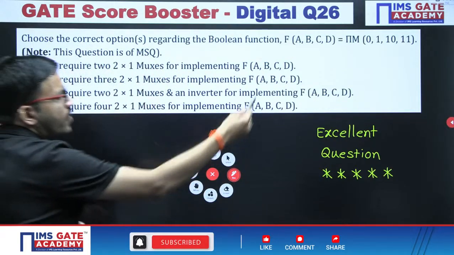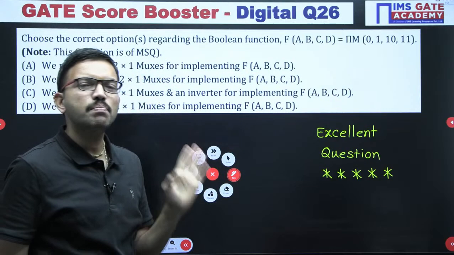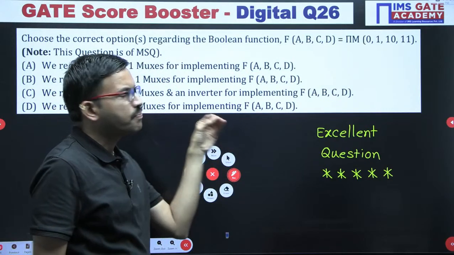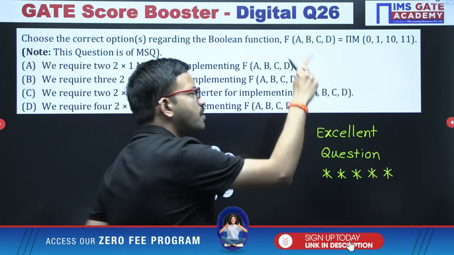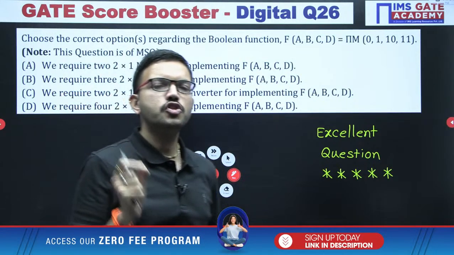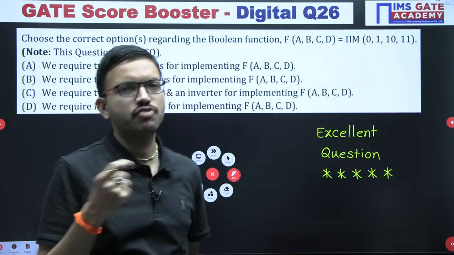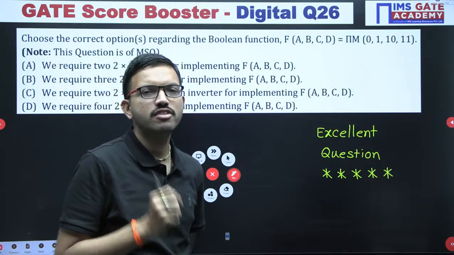Now you understood that regarding the mux output you are getting SOP form or sigma m, right? Now, whatever the pi capital M they have given, with the help of that you should get the simplified function in SOP. That means if you want the simplified function in SOP, you should have the original function as sigma m.